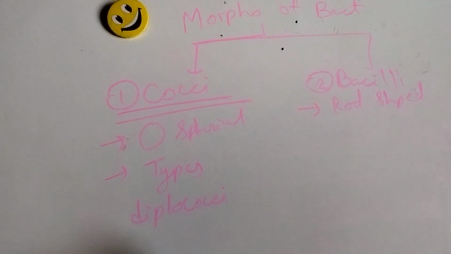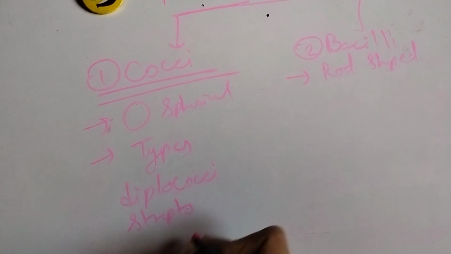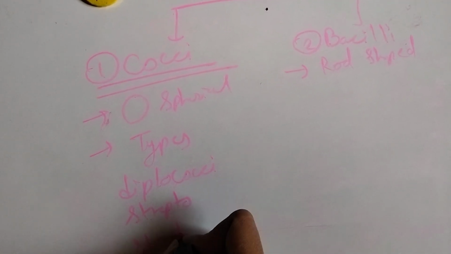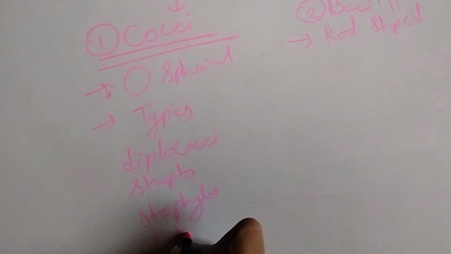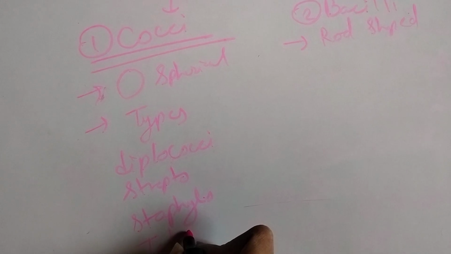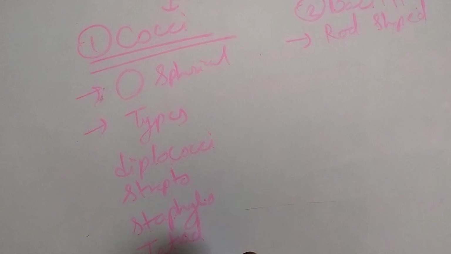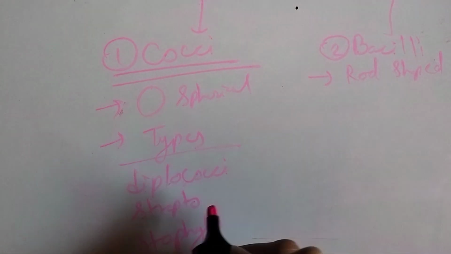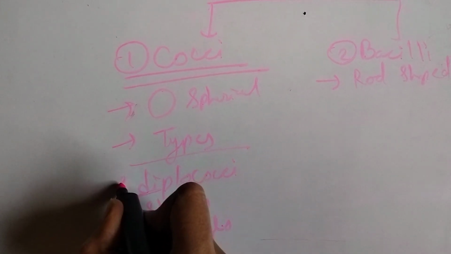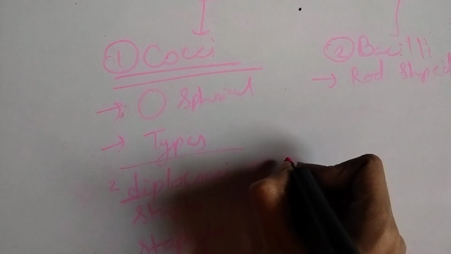Second one is the streptococci. Then staphylococci. Then tetrad, and sarcina. Diplococci. Di means two. So these are in the group of two.